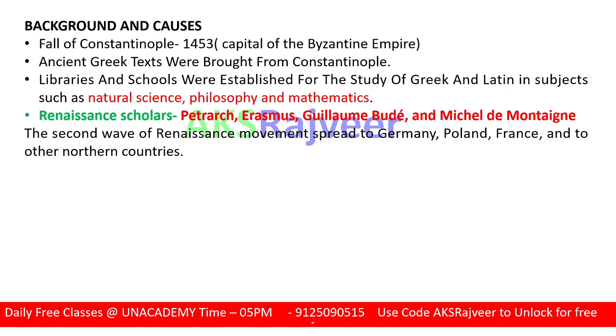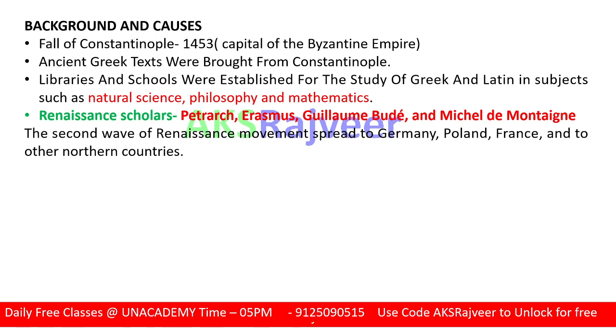Renaissance brought ancient Greek texts and a different kind of learning, because with the fall of Constantinople, the scholars who used to live in the holy Byzantine city fled from the city due to the attack. They had their own manuscripts, and with their manuscripts they fled away from Constantinople.